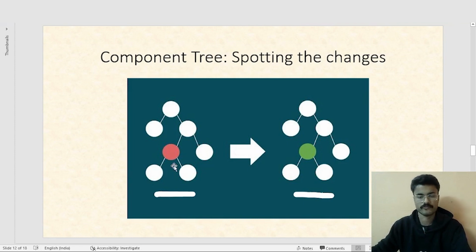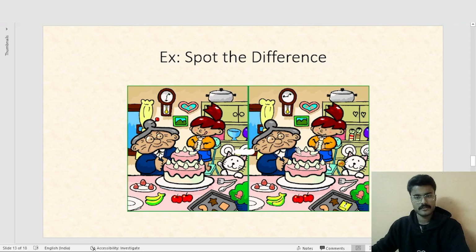It looks where the change has been made. In this case, this particular node has been updated. So instead of refreshing the whole document or the whole page, React just re-renders that particular component that has been changed. To give a better metaphor or a better example for this, there's an image game we all have